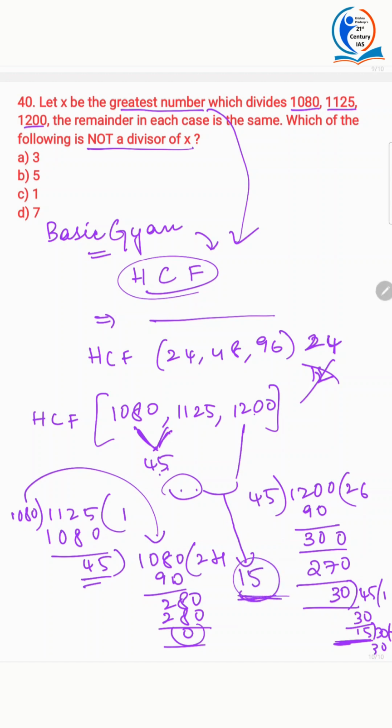So what did they ask? They asked which is not a divisor of x. Now what is not a divisor? 3 is a divisor, 5 is a divisor, 1 is a divisor for every number, and 7 is not a divisor. So this is the answer. It is not a divisor, so 7 is the answer.